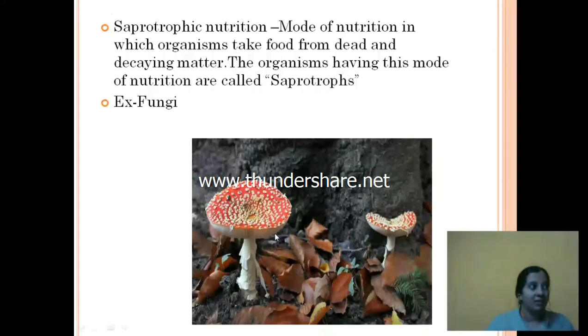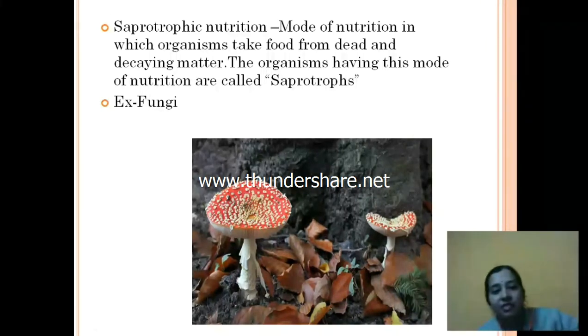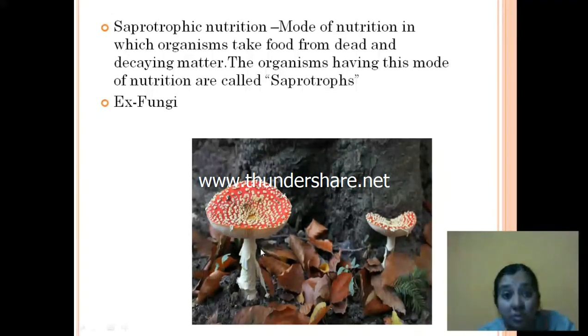If you have observed, now it is a rainy season, wherever we have decaying materials, we have this kind of structures, fungi, that we call mushroom.